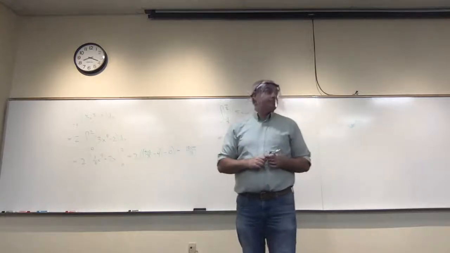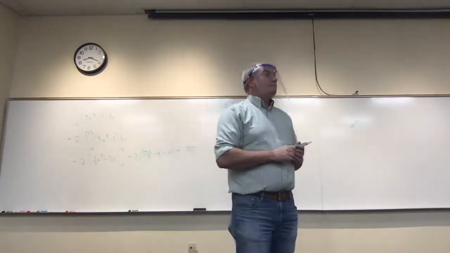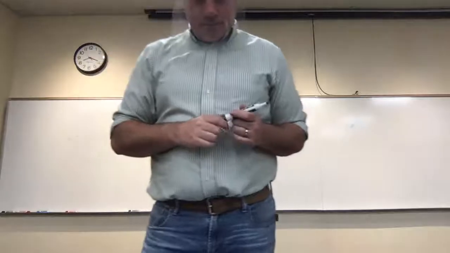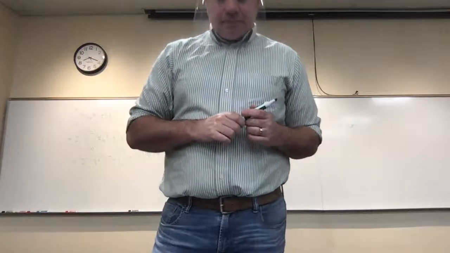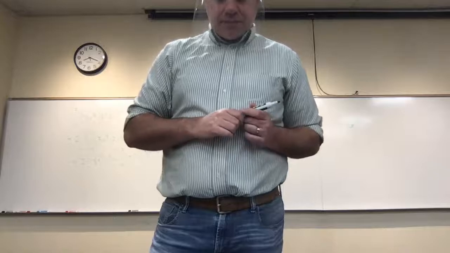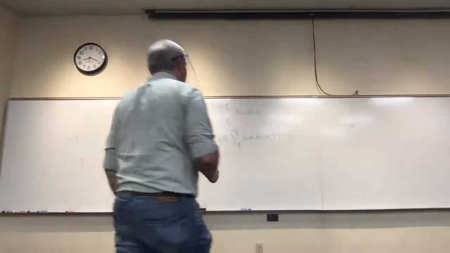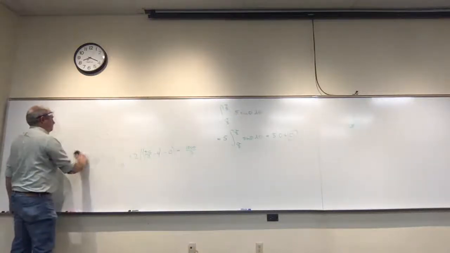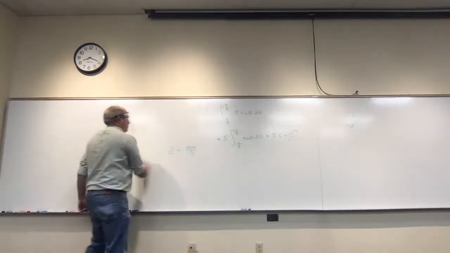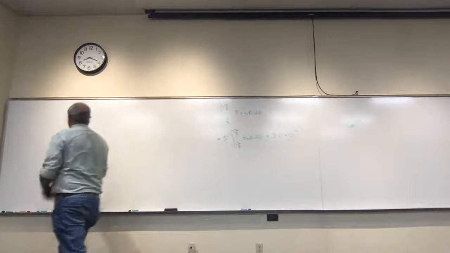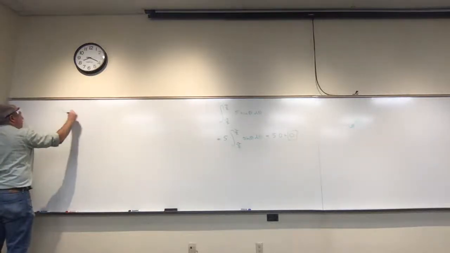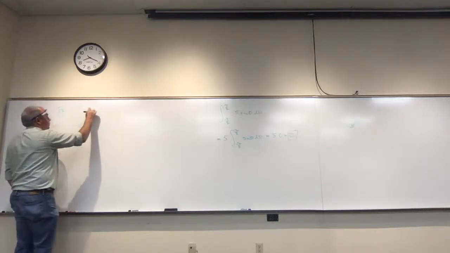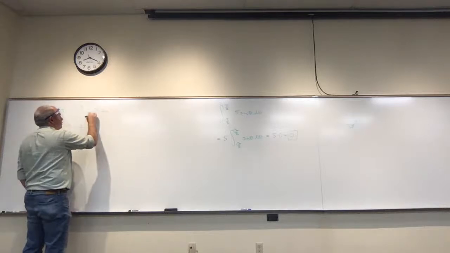Yes, sir. So I know you kind of covered this in the examples, but I don't understand really, like in question 23, when you have a function over a function, how you can decide if it's a resulting odd or even function. That's a good question. Okay, let's look at 23. Would you read it to me? So it's the integral of what? Negative 2 to 2 of x cubed minus 4x over x squared plus 1 dx.